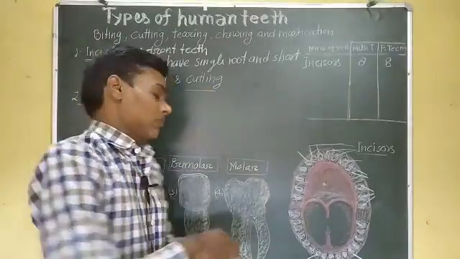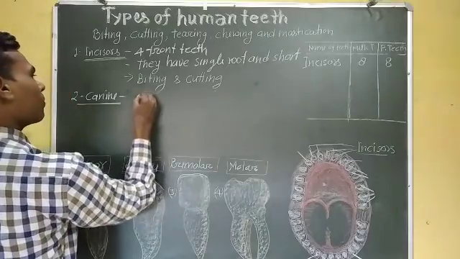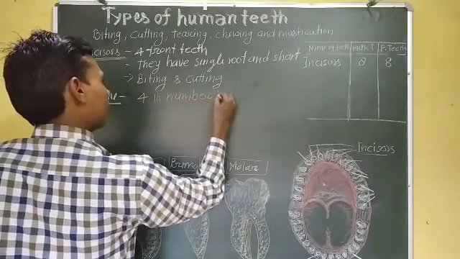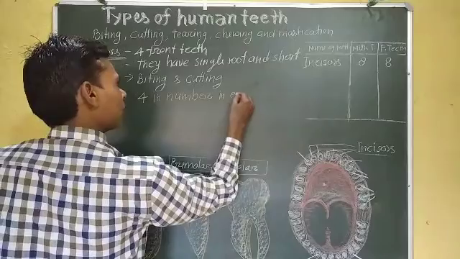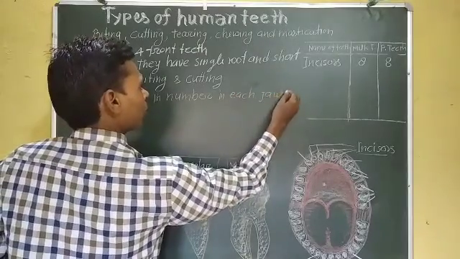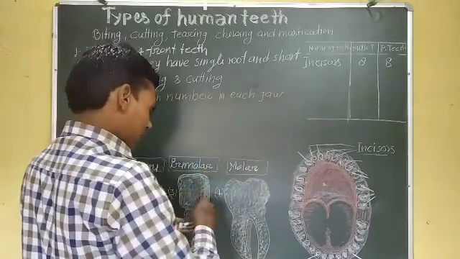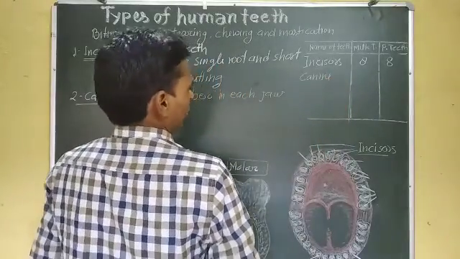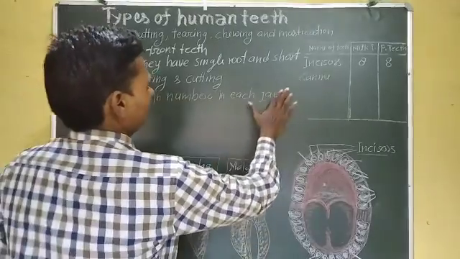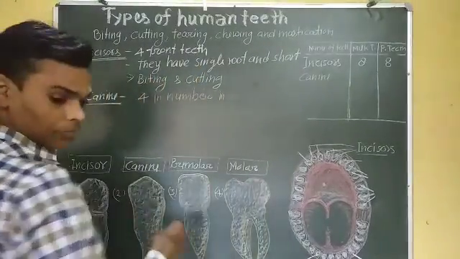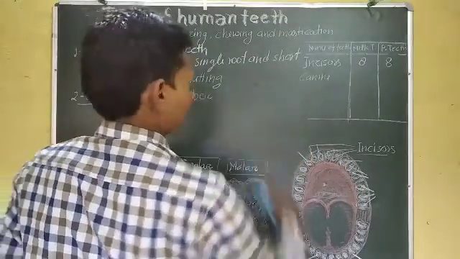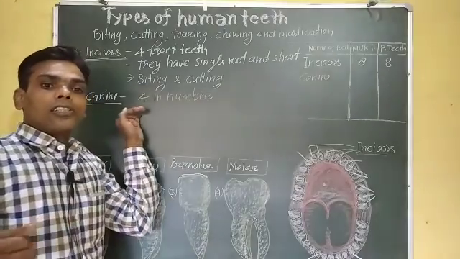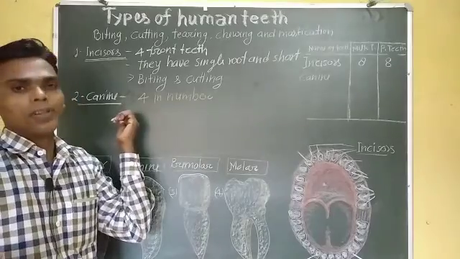They are 4 in number. Its total number is 4 only.